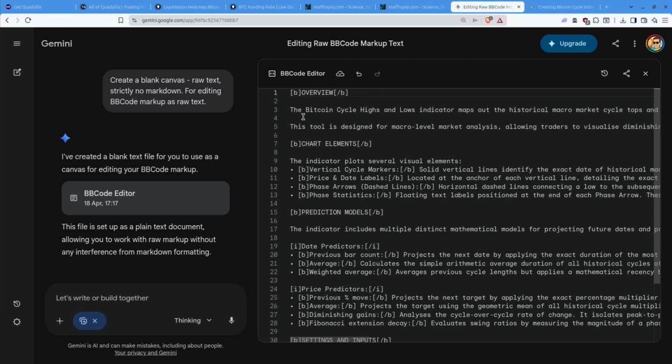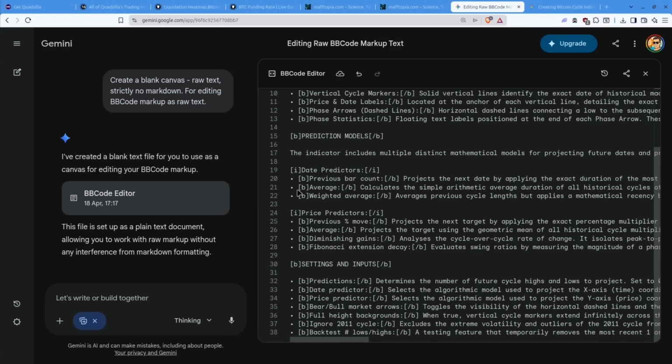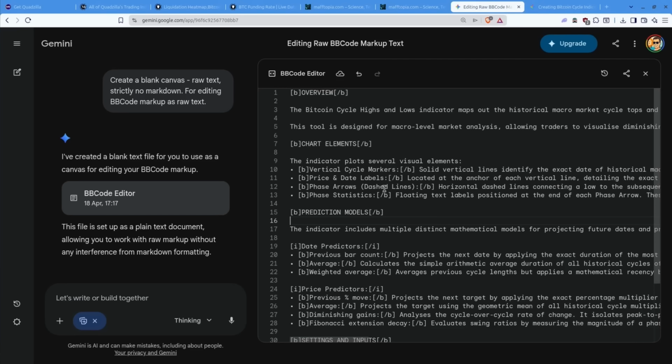I had a little bit of a chit chat in a separate Gemini Canvas as well. It basically just created all of this. The initial version it created was all markdown with weird formatting. But within TradingView, they require BBCode, which is like these sorts of tags with square brackets. For some reason, they do that differently from the entire rest of the world, which uses markdown.